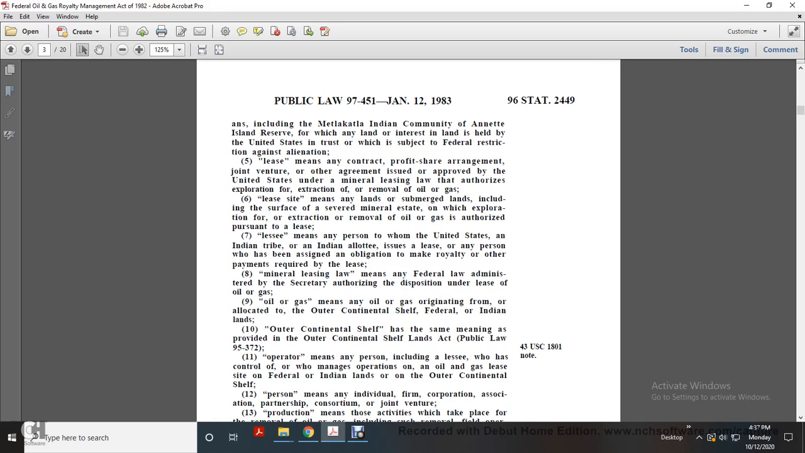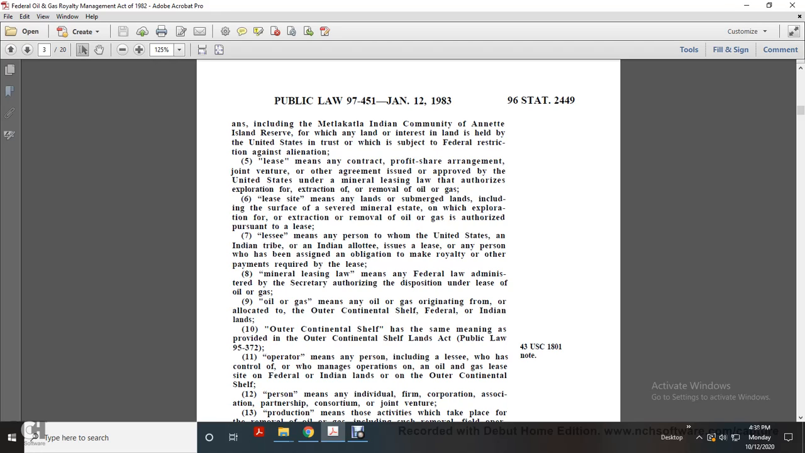Lease means any contract, profit share arrangement, joint venture, or agreement issued or approved by the United States under a mineral leasing law which authorizes exploration for, extraction of, or removal of oil or gas. Lease site means the land, including submerged land and the surface of the reserved mineral estate, on which the exploration, extraction, and removal of oil and gas is authorized pursuant to the lease. Lessor means a person or the United States, an Indian tribe, or an Indian allottee who issues a lease, or any person to whom the obligation to make a royalty or other payment required by the lease has been assigned.